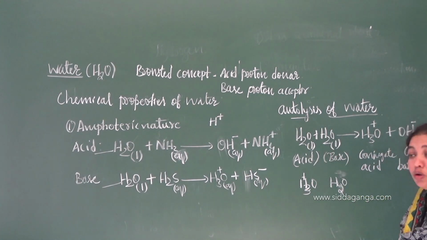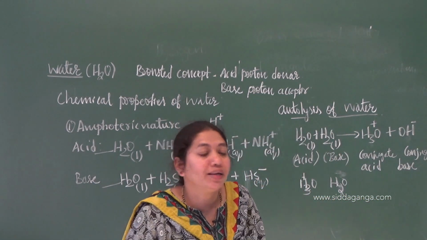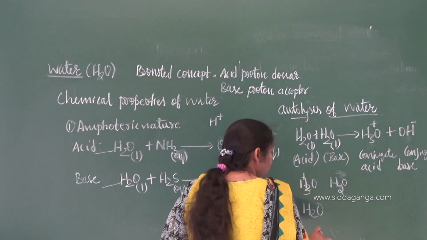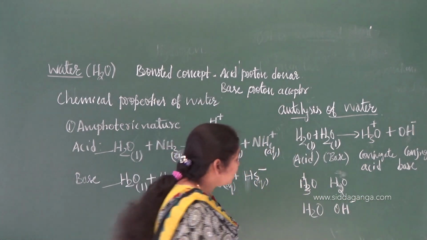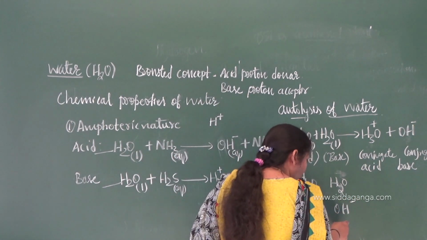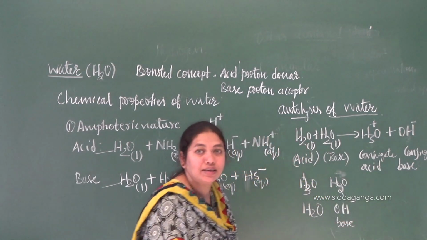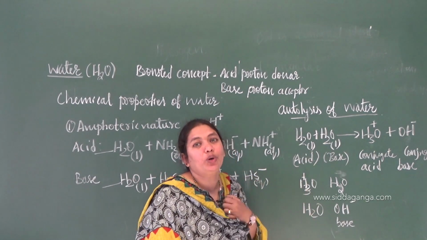In exams a question will come: write the conjugate acid of, write the conjugate base of, like that. If you get H2O and are asked for the conjugate base, you have to write OH minus, not H3O plus, because they asked for the conjugate base. That means it should have the tendency to accept the proton.